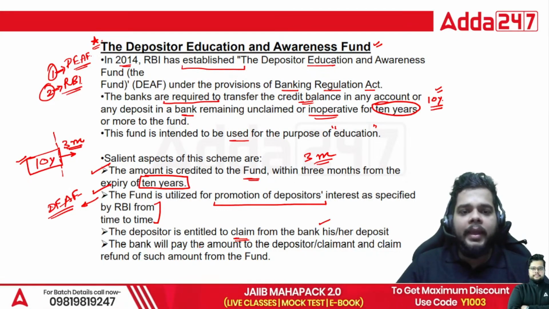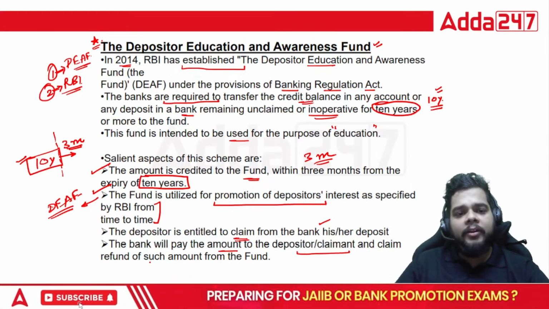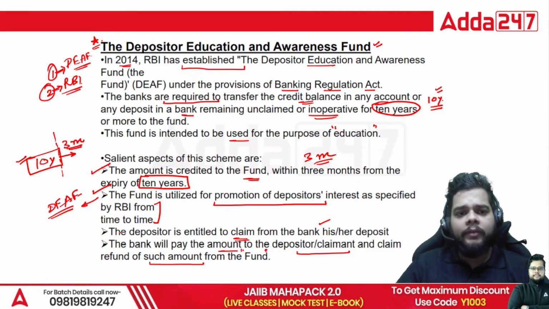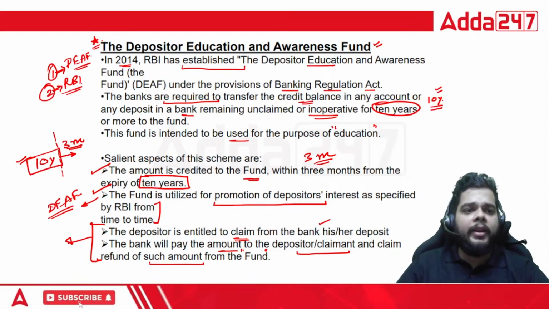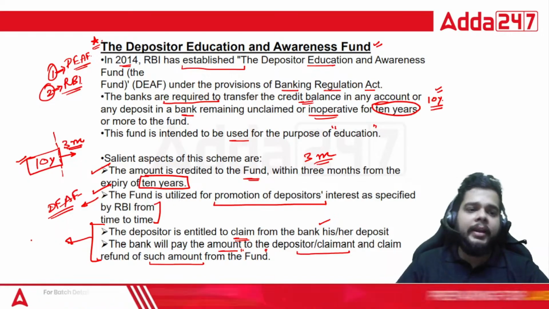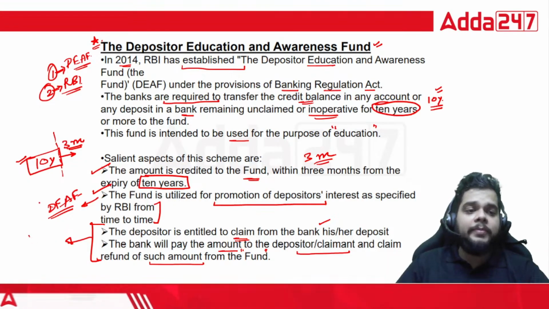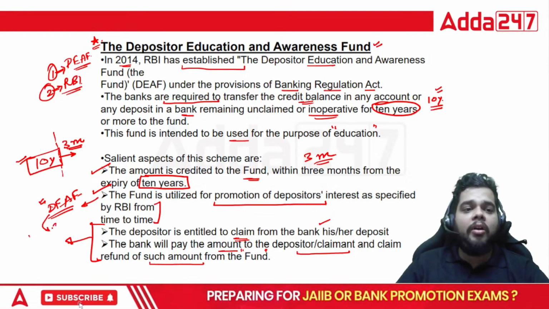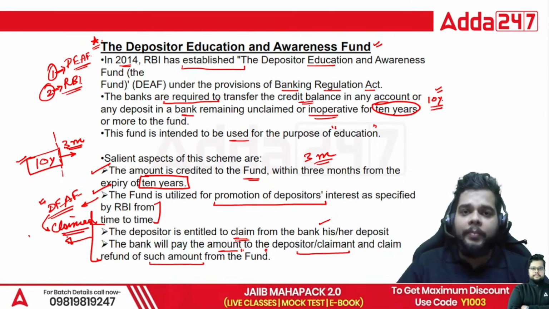The bank will pay the amount to the depositor or claimant and claim refund of such amount from the fund only. Always remember, this is not a scenario, when we talk about the DEF fund, wherein you will say that once the credit account amount has been credited to the DEF fund, it won't be utilized or it cannot be further claimed by the depositor or the customer.